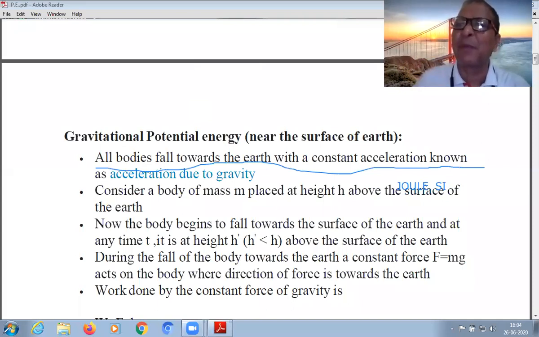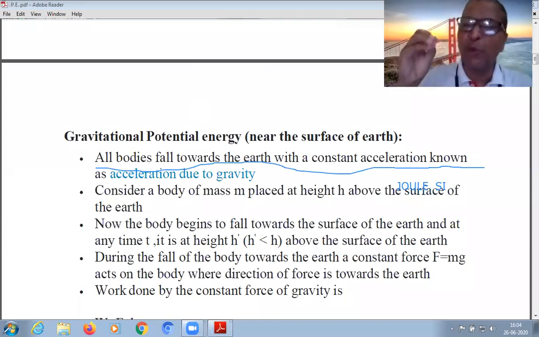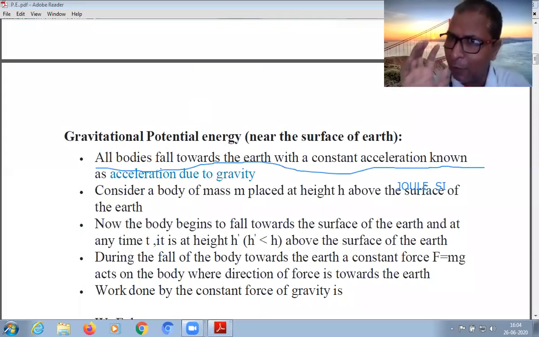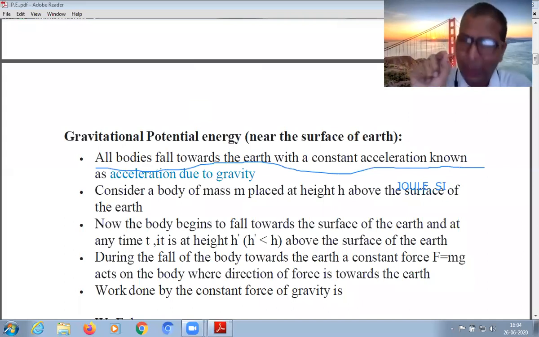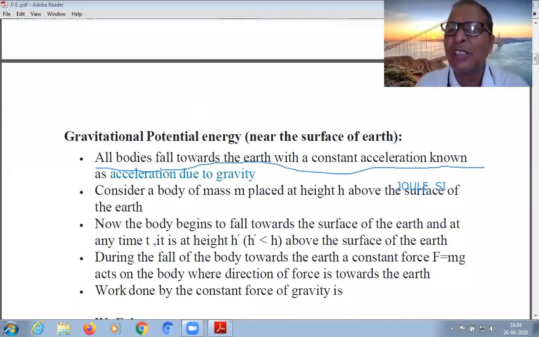When something is dropped from a certain height, it moves down, and a constant acceleration due to gravity acts on the body. We know the value of this also: 9.8 meter per second square, and in the CGS system this value is 980 centimeter per second square.